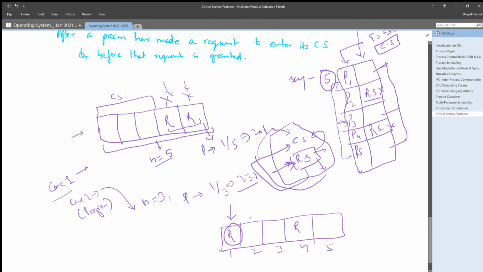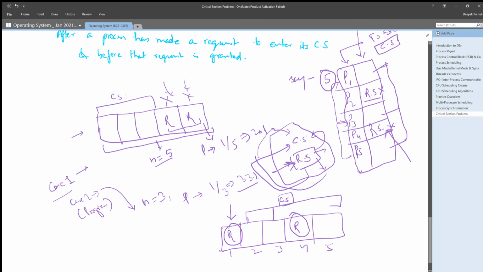These three processes which really want critical section execution will have to wait, and that's what we don't want. That's what progress is stopping. We are stopping progress if our algorithm mistakenly selects a process which is in its remainder section, because you are giving permission to execute to a process that is in its remainder section, and definitely this time it is not required.